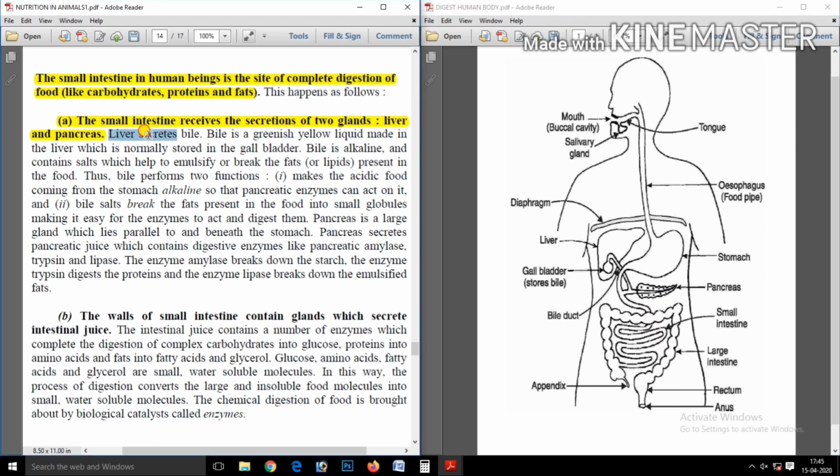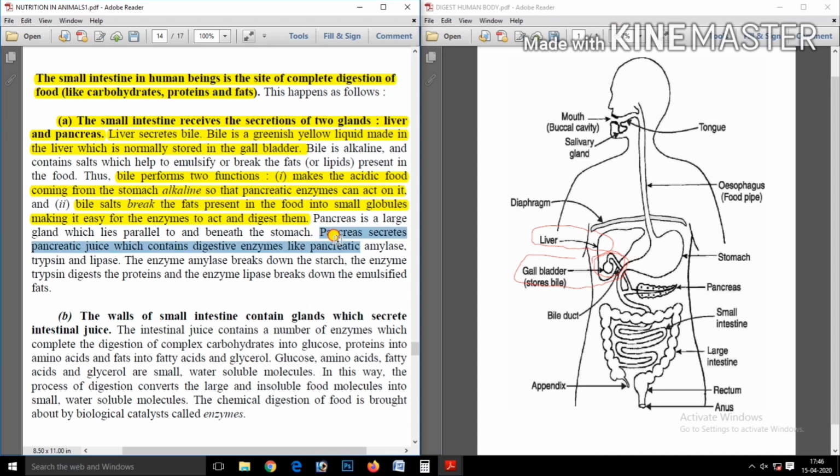Now, the liver secretes a yellow liquid called bile, and this liquid is stored in the gallbladder of the liver. See here in the diagram. The function of bile is to make the acidic food alkaline, to make it safer for our body. And bile also breaks down the fats present in our food.